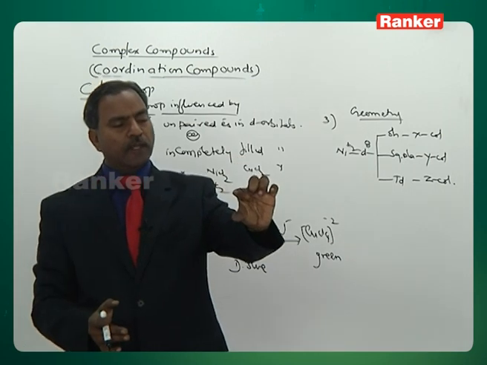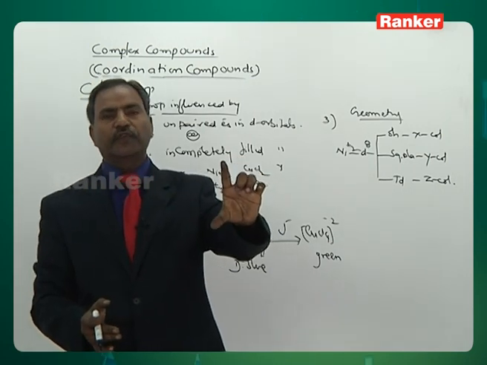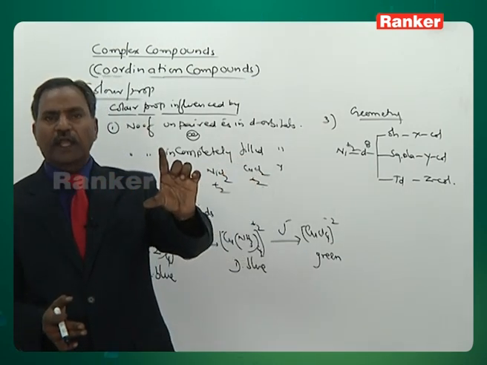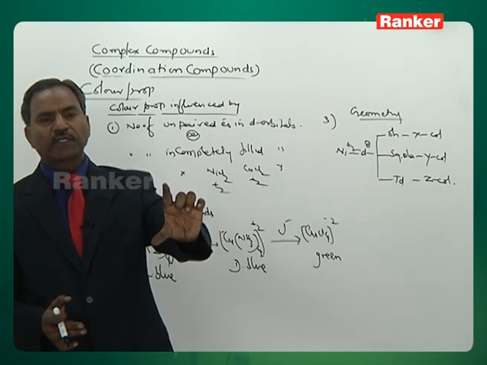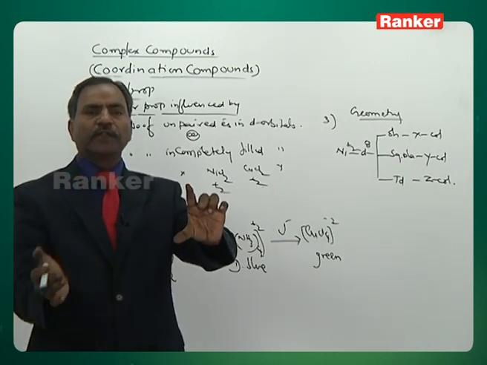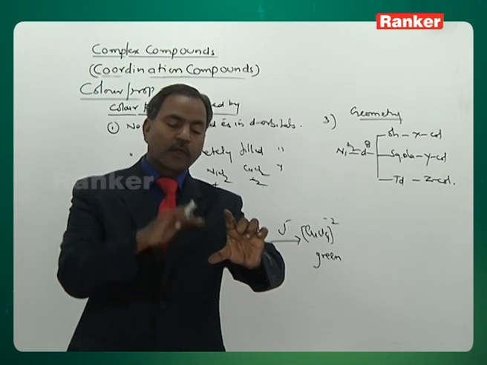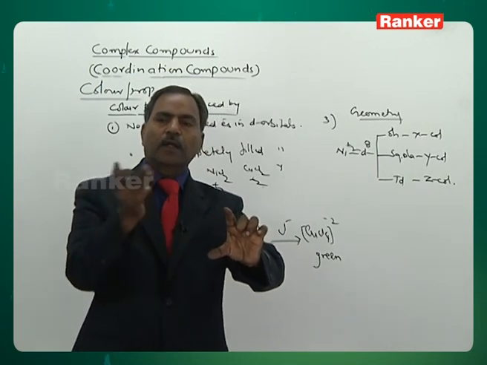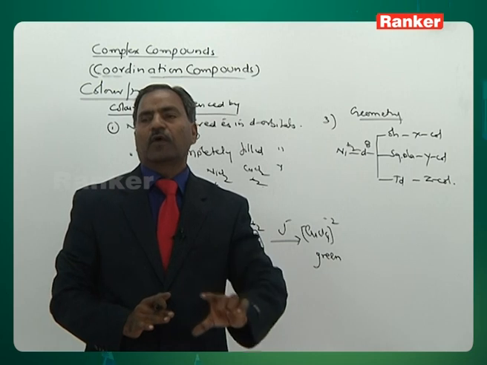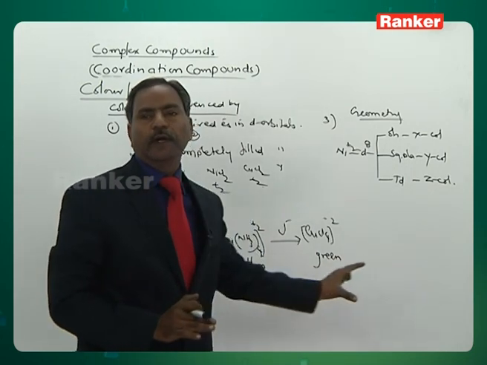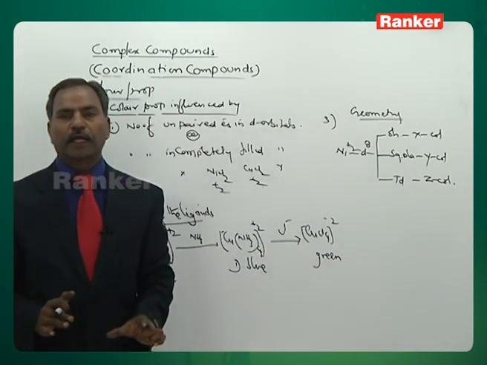The same thing, if a strong field ligand is there, splitting is increasing. Based on the nature of the ligand, the splitting may decrease or increase. Once decreasing or increasing, the absorbed color is changing. Once the absorbed color changes, the transmitted color also changes. Therefore, color property is dependent on the nature of the ligand.